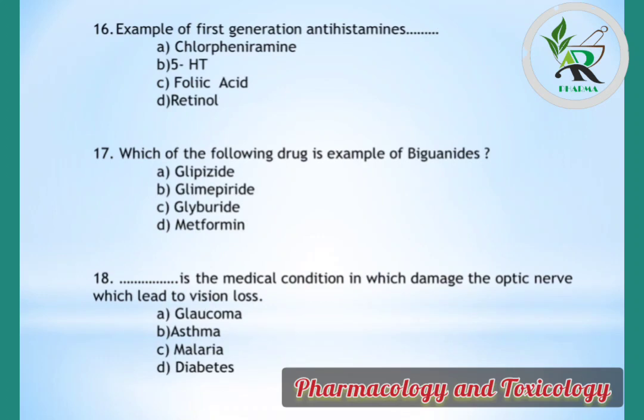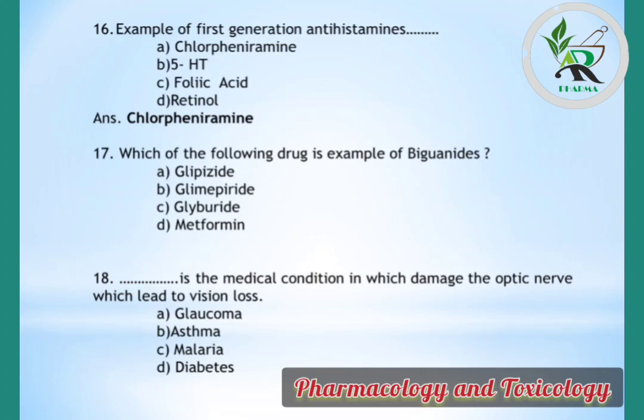Question number 16. Example of first generation antihistamine. Options are chlorpheniramine, 5-HT, folic acid, retinol. Correct answer is chlorpheniramine, which is the first generation antihistamine. Other options, 5-HT means 5-hydroxytryptamine, which is a synonym of serotonin. Folic acid is used for the treatment of anemia. Retinol is simply vitamin A.